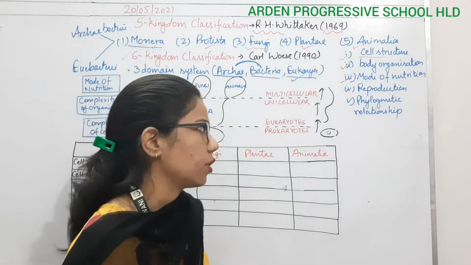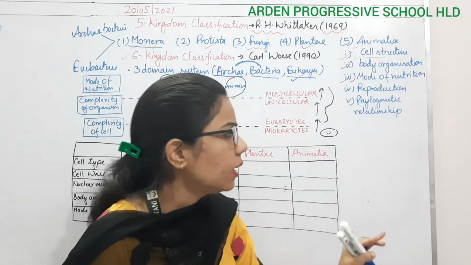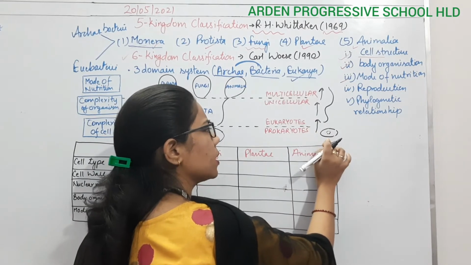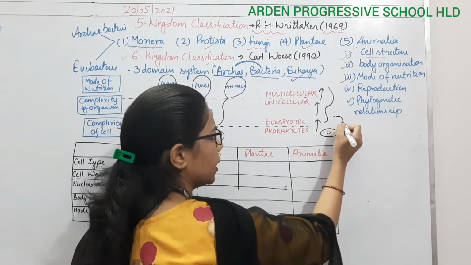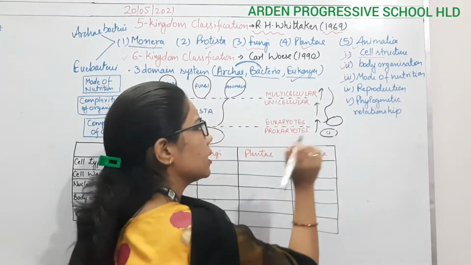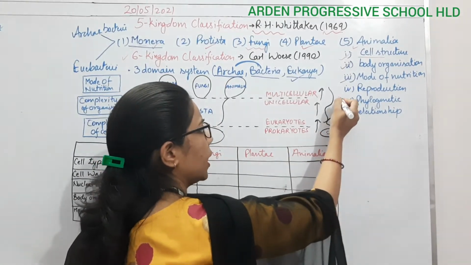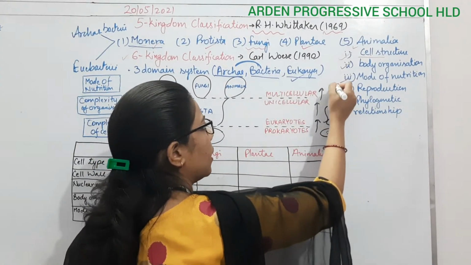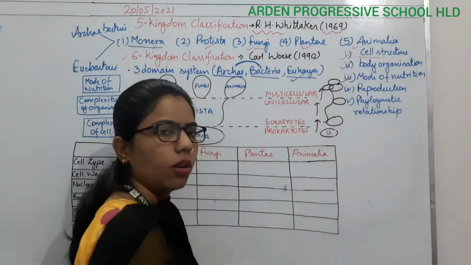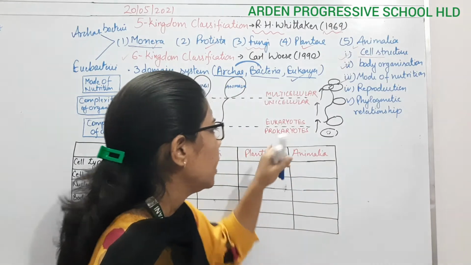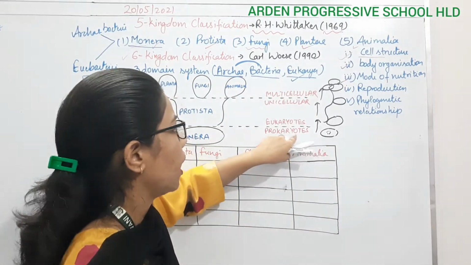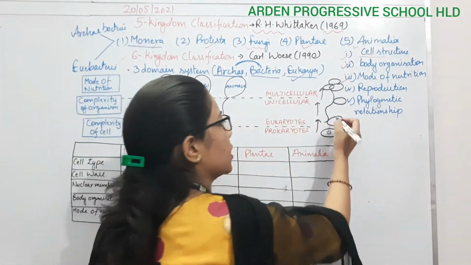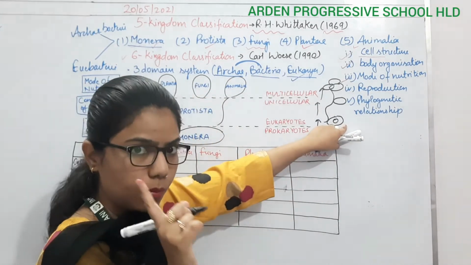Now comes the body organization. Body organization can be single cell or multi-cell. You can see here, initially it was a single cell, right? If we move from prokaryotes to eukaryotes, some organisms still have a single cell. Some will get advanced and again form single cells, and again there will be advancement and it will form multicellular organisms. What you are noticing here is that initially the organisms are prokaryotes as well as single cell, and in eukaryotes they have a true nucleus. Here the nucleus is present as well as the body is single cell.